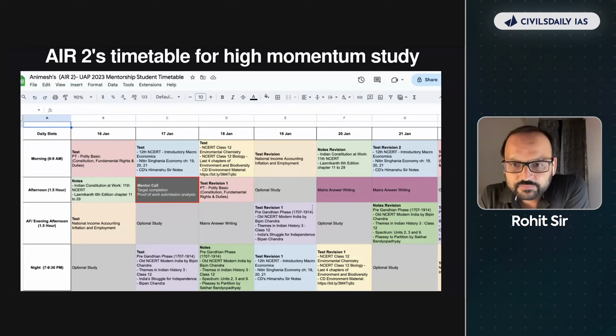Yeah, you can start from scratch with UAP, but if you have no idea about any of the subjects, then I would recommend that you go for our foundation program. उसमें भी साथ में UAP के mentors होते हैं, so that you take those live classes, and at the same time you start writing answers.